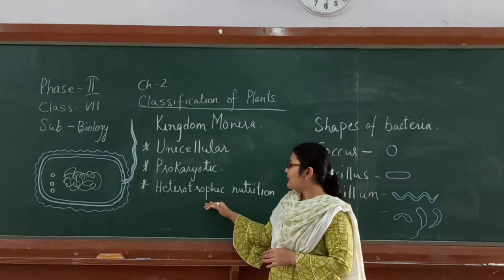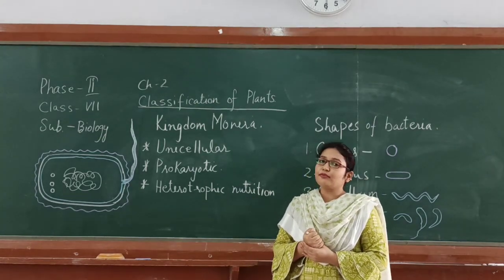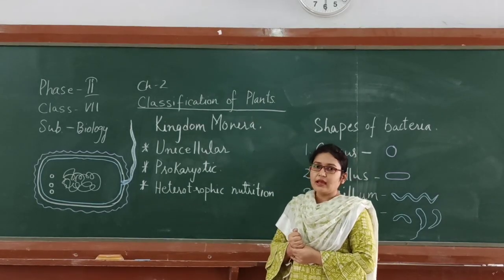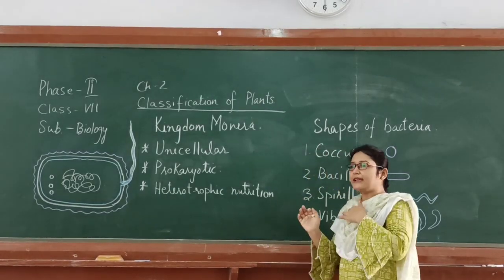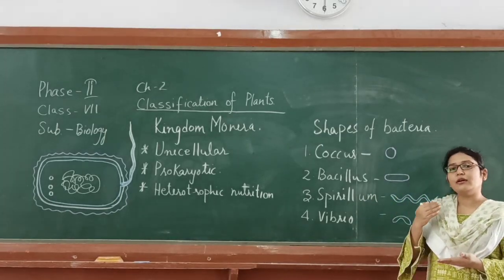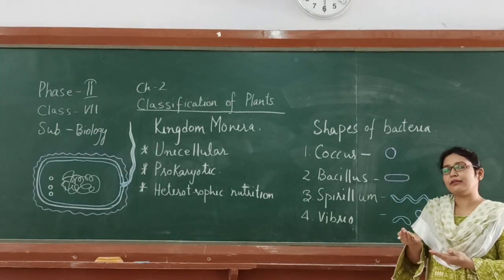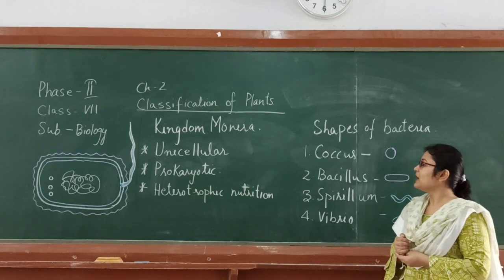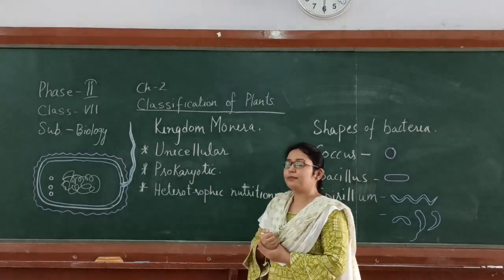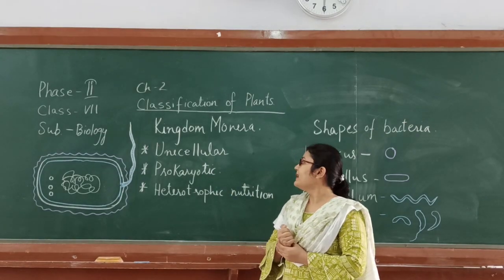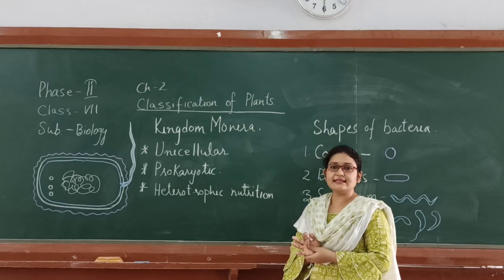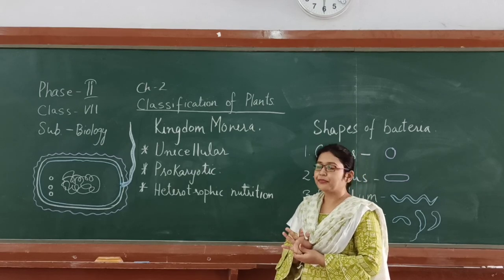Next, we come under mode of nutrition of monerans. The mode of nutrition of monerans is heterotrophic, but there are certain organisms which do perform photosynthesis or do have an autotrophic mode of nutrition. So, one more thing I would like to discuss under prokaryotic organisms is that their nucleus is not membrane bound and hence it is called nucleoid.